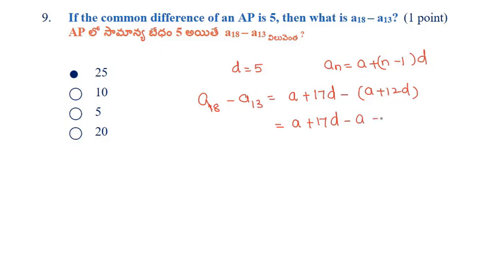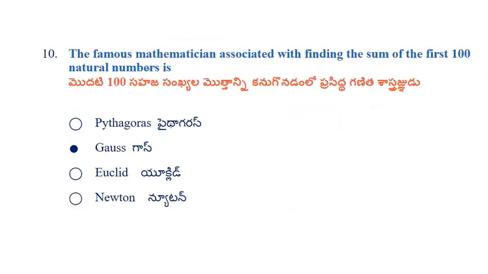So A plus 17D minus A minus 12D. A and minus A get cancelled. 17D minus 12D is 5D. So 5 into D is 5 into 5. So 25 is the correct answer.